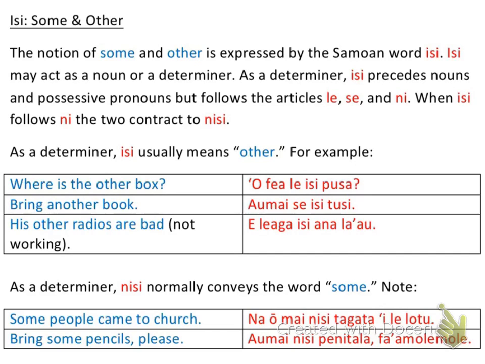So then I just start out with my sentence. It's not a traditional sentence structure. This is more of a command. And we're going to get into this a little bit more, but this is kind of just helping you get used to the idea that I can do a command and I don't need a tense marker in that sentence. And so ao mai is the word for bring, and then some pencils, please. And in Samoan, it sounds like the exact same sentence structure as in English, okay? So some pencils is just going to be nisi penitala, and then please is fa'amolemole, okay?